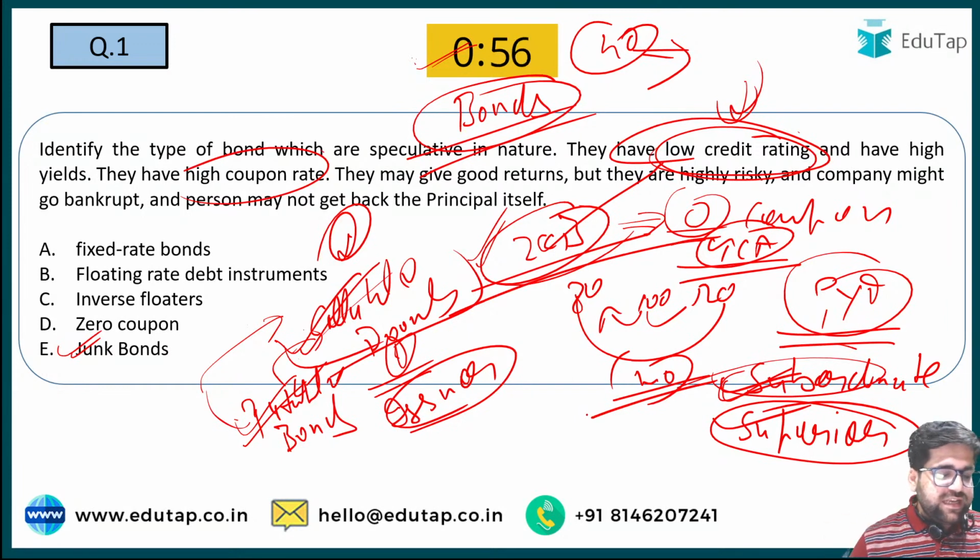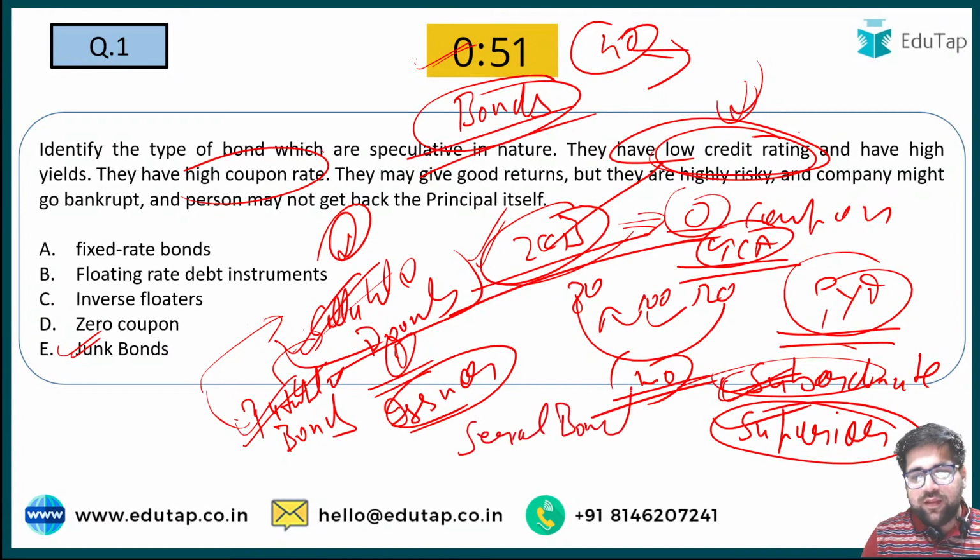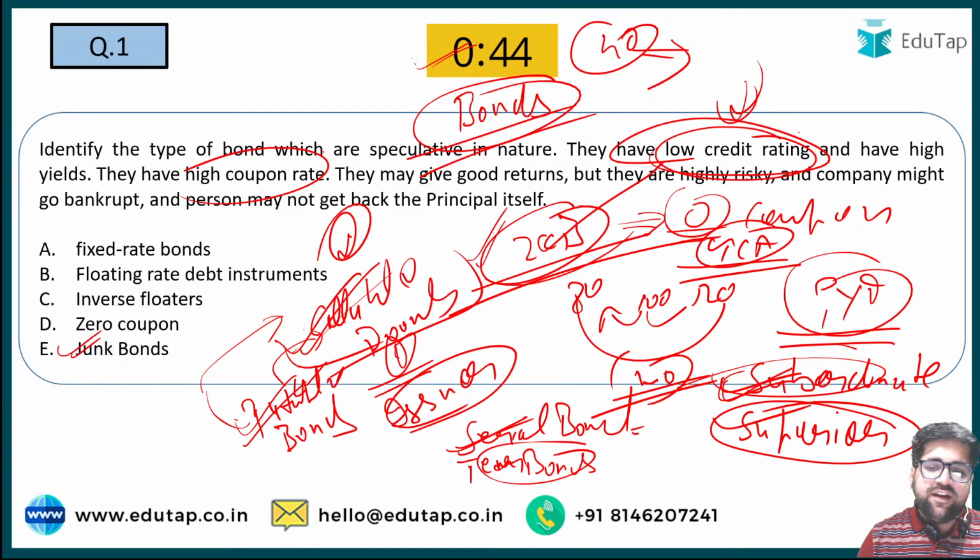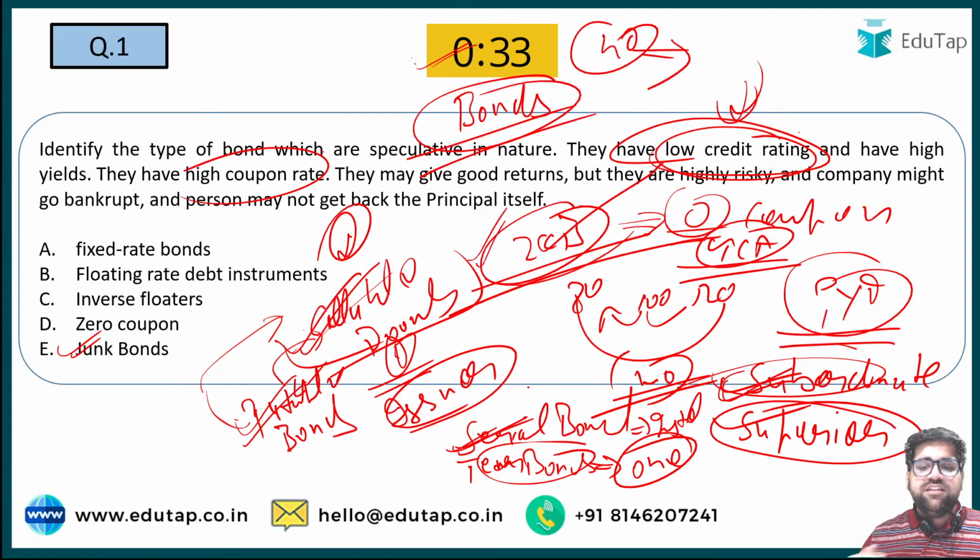If you want to understand more on bonds, there is also a type of bond known as serial bond, and the opposite of serial bond is term bonds. Under serial bonds, you make payment in different installments, but under term bond you make one-time payment. So these are really very important classifications of bonds. I repeat again, serial bonds are bonds under which the payment is made in installments, but under term bond it's like a one-shot payment, as simple as that. So these are some various types of bonds as well.